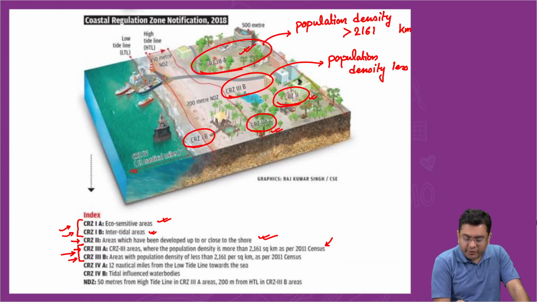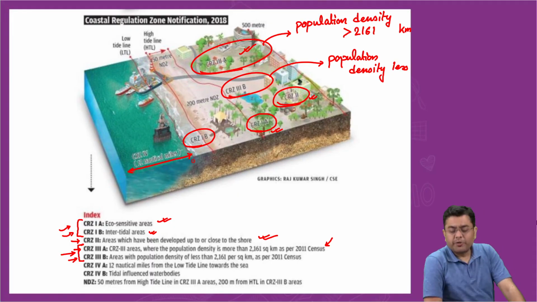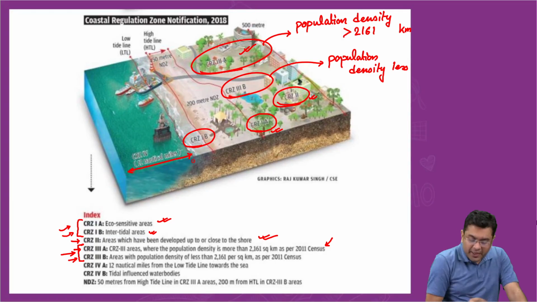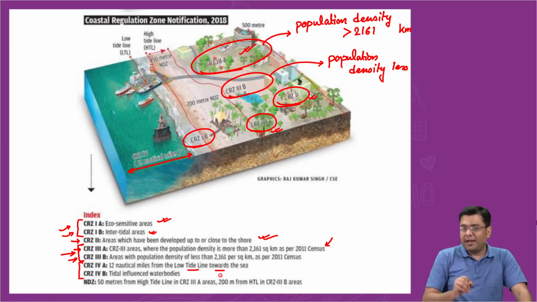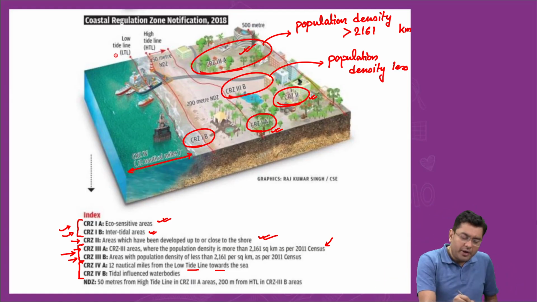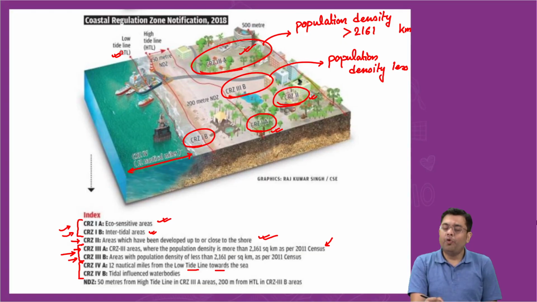CRZ4, which under the 2011 notification included the areas of the water body. This was CRZ4 as per the 2011 regulations, where no construction was allowed, only traditional fishing mechanisms, etc. were allowed. Now that remains, but there has been a further subclassification as well. CRZ4A, 12 nautical miles from the LTL, that is the low tide line. LTL represents the low tide line, HTL the high tide line. So 12 nautical miles from the low tide line, that is 4A. Traditional fishing is allowed, no construction is allowed in this particular scenario. So that is CRZ4A.